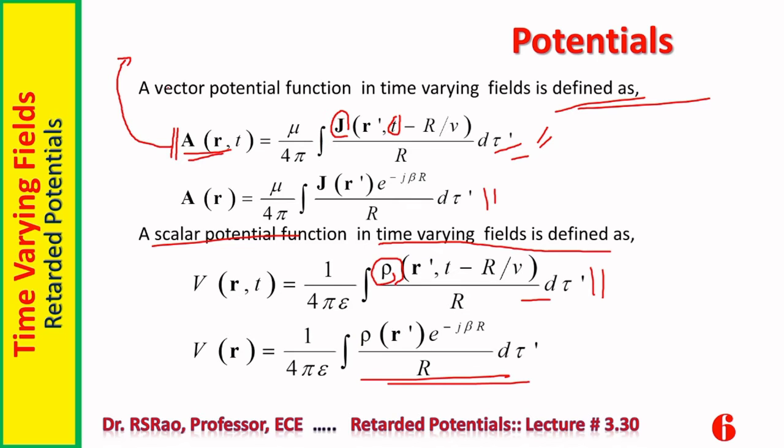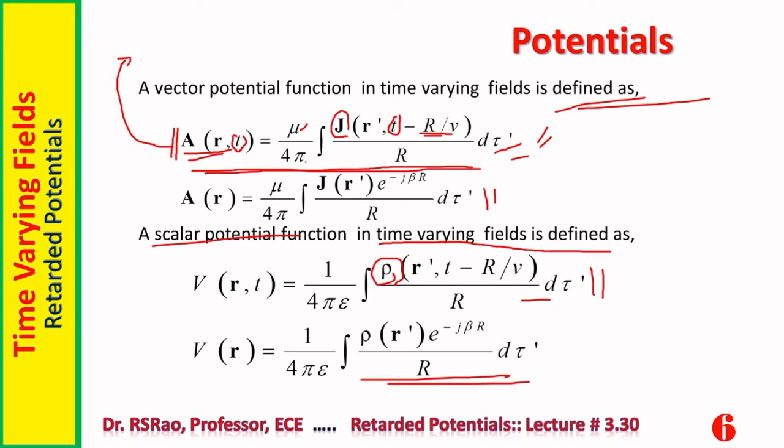The only difference is that t has come into being in this expression, and the current used in the defining relation is delayed current, retarded current. Time is also there, but it is retarded by a certain amount. So structure wise, the relation is there also. In the case of steady fields also, it is inversely proportional to distance, proportional to current configuration and all that. It is dependent upon permeability. 1 by 4 pi is the proportionality.